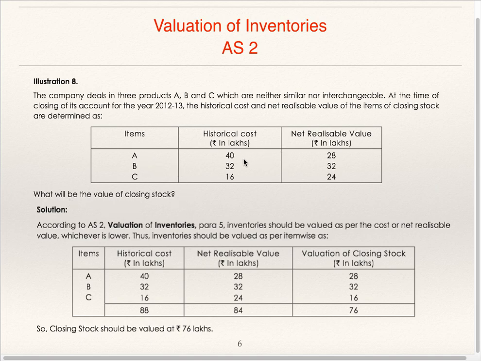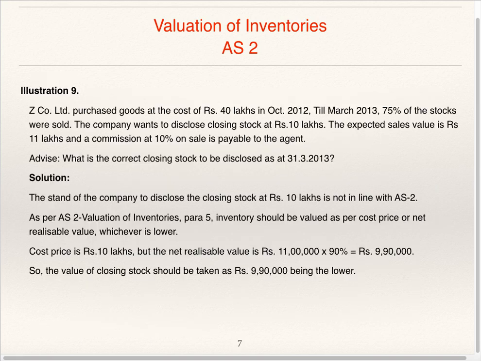See, for A 28, for B both are same, 32, for C 16 is low. Cost or net realizable value, whichever is low. So for valuation of closing stock, A 28, B 32, C 16. Total value of closing stock is 76 lakhs.